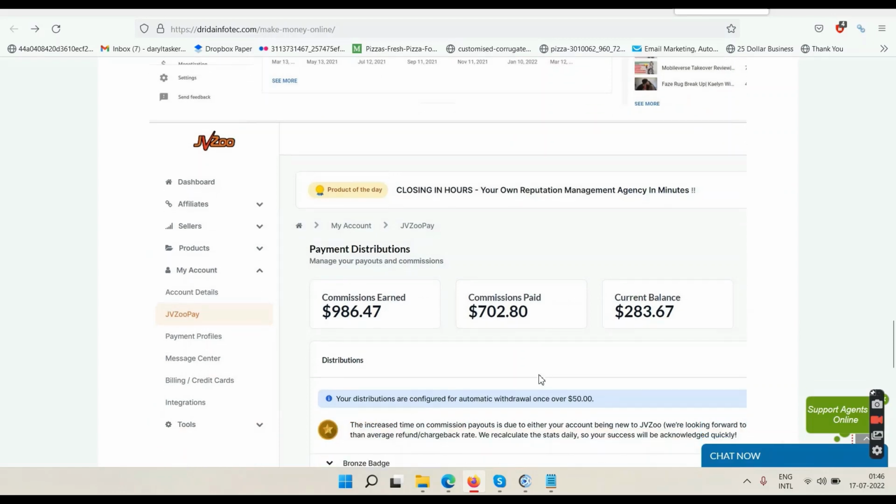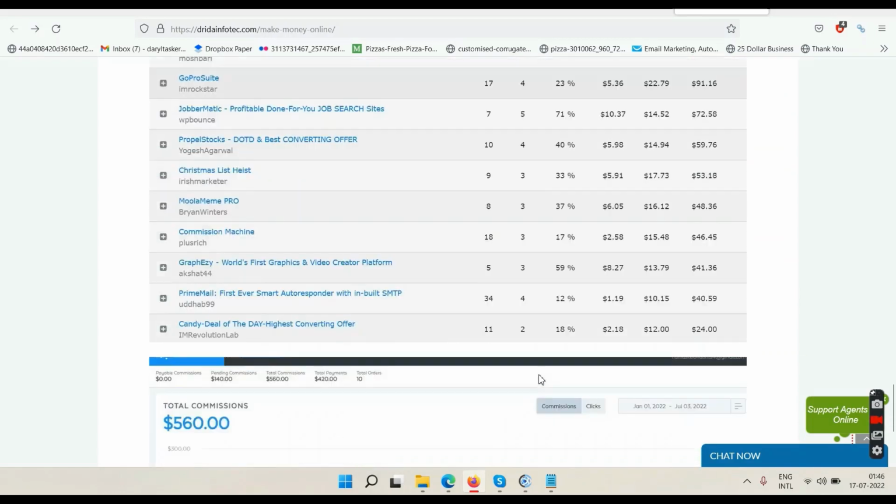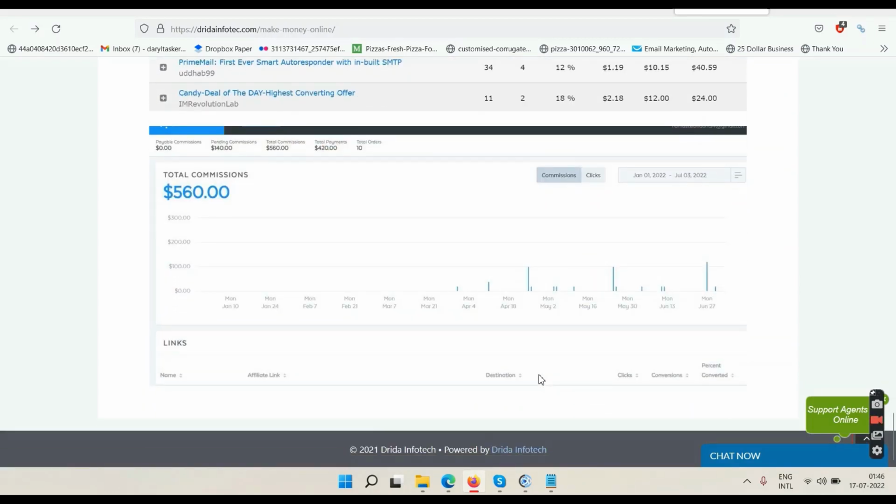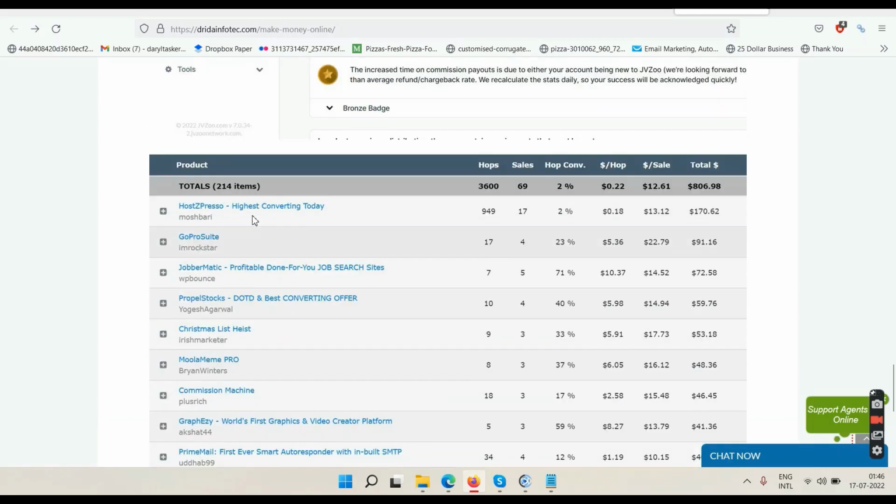And you can see here, this is the money I have made by doing some reviews on my YouTube channel. My primary source of income is YouTube ad revenue. Just upload videos, make money, no selling required. And again, these numbers will change. These numbers will grow, because again, I'm telling you, this is a recurring commission system. So right now, if it shows 560, in the future it might be well above 600 or 700. So the data will be changing when you're watching the video in the future.